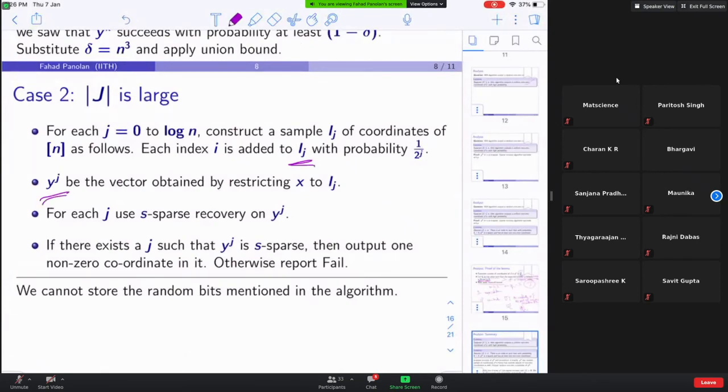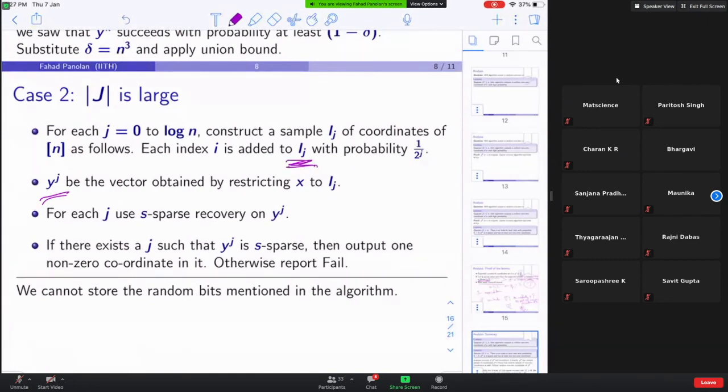And how did you construct Yj? Initially you tossed coins and got some indices, and for those indices you expect them to be updated by the stream, and the ones which didn't show up in that index set, you keep as 0.